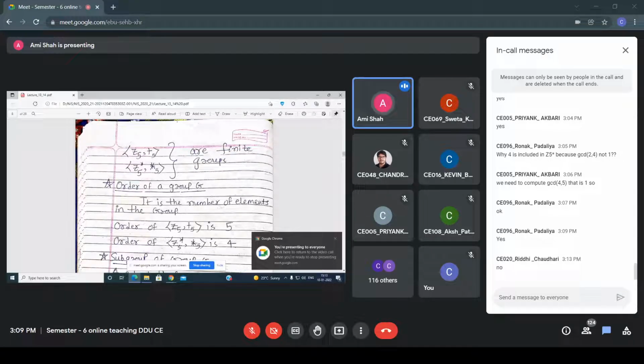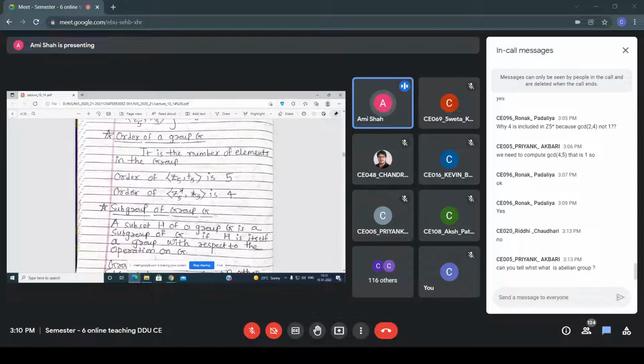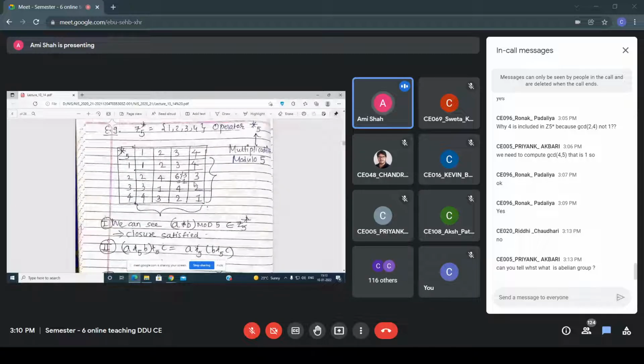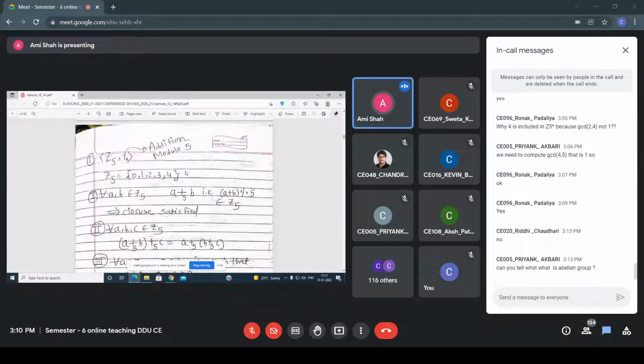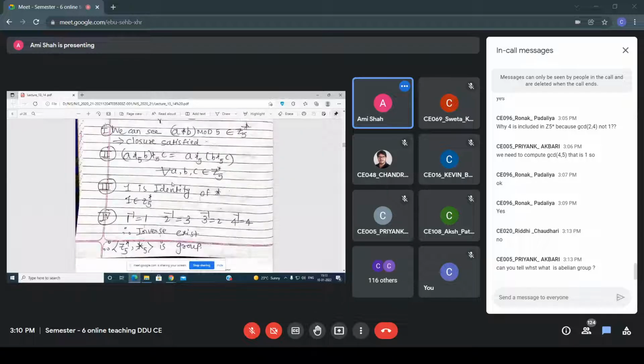Now the next topic is order of group G. If you want to find the number of elements in a group, for that we use the order. What is the order of this group? In this plus 5, how many elements are there? The elements are 0, 1, 2, 3, 4. So the order of a group indicates how many elements are there. So here the order is 5. Similarly, here the order is 4.